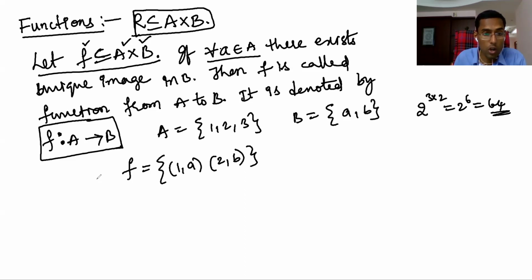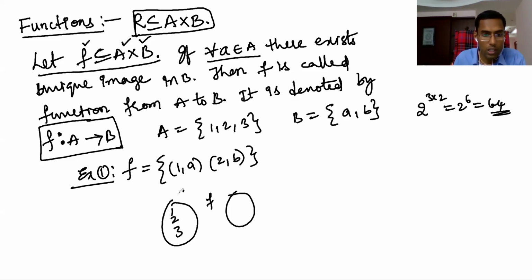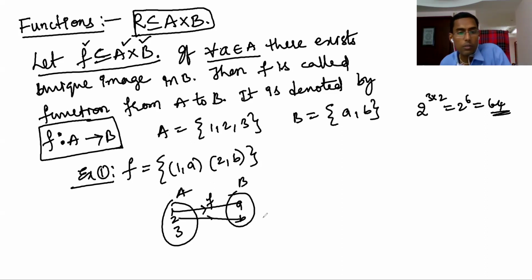Does this become a function or not? First, write the arrow diagram: 1, 2, 3 in A, and a, b in B. So 1 to a, 2 to b. How many of you say this is a function? This is example 1.